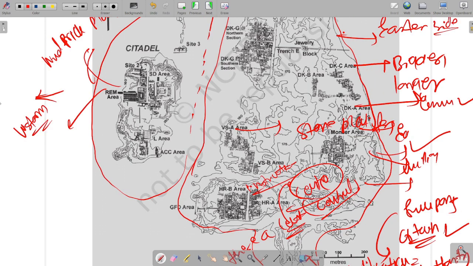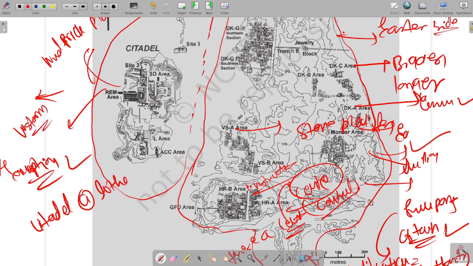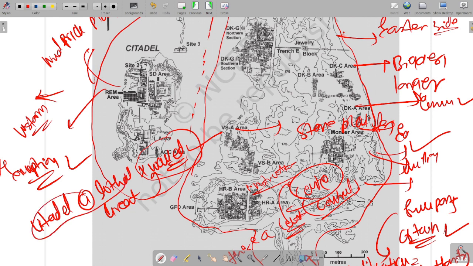Guys, remember, an exception can be asked anytime: the citadel or fort at Lothal was not walled but built at great height. They would have thought that since it is at height, we don't need to wall it. So the citadel at Lothal is not walled. Okay.